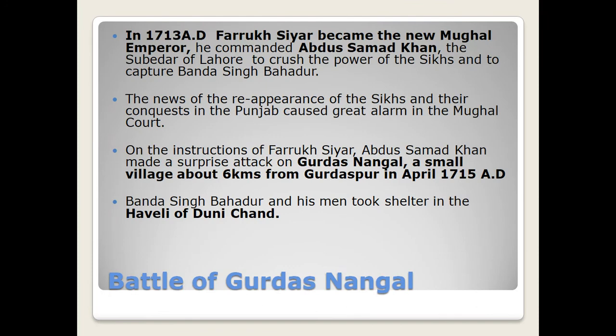Now, by this time, in 1713, the new Mughal emperor was Farrukhsiyar. He commanded Abdus Samad Khan, the Subedar of Lahore, to crush the power of the Sikhs and to capture Banda Singh Bahadur. News of the reappearance of the Sikhs and their conquests in Punjab caused great alarm in the Mughal court. On the instruction of Farrukhsiyar, Abdus Samad Khan made a surprise attack on Gurdas Nangal, a small